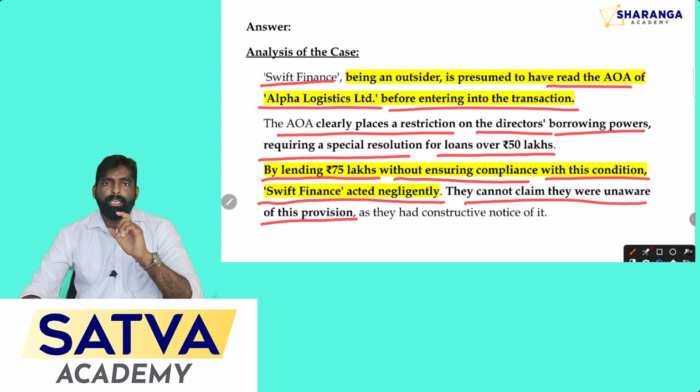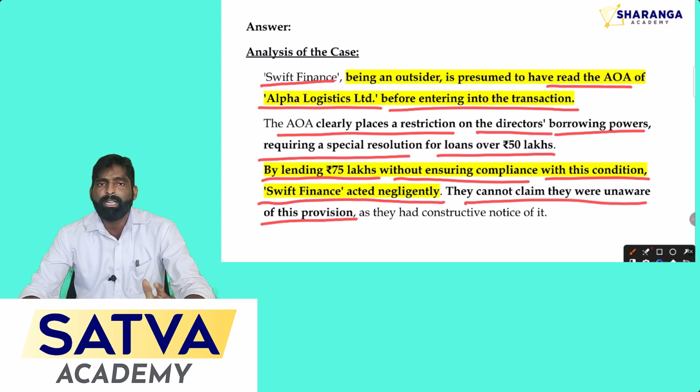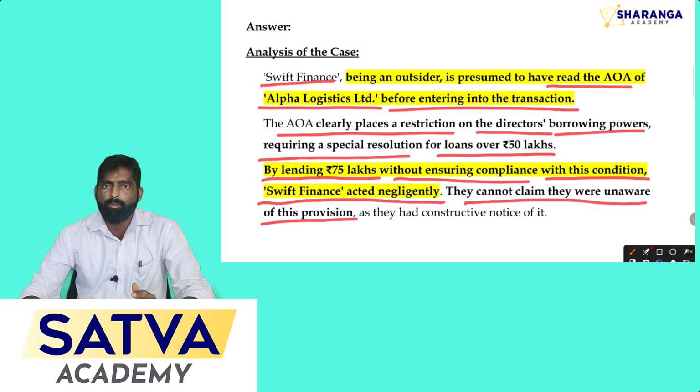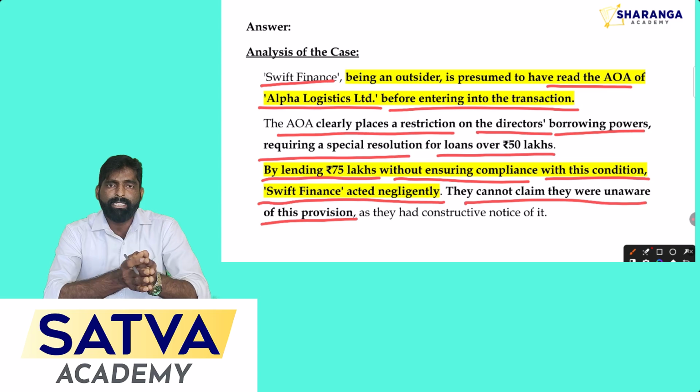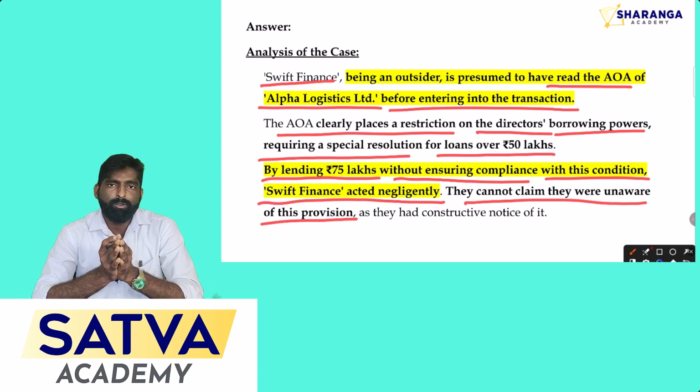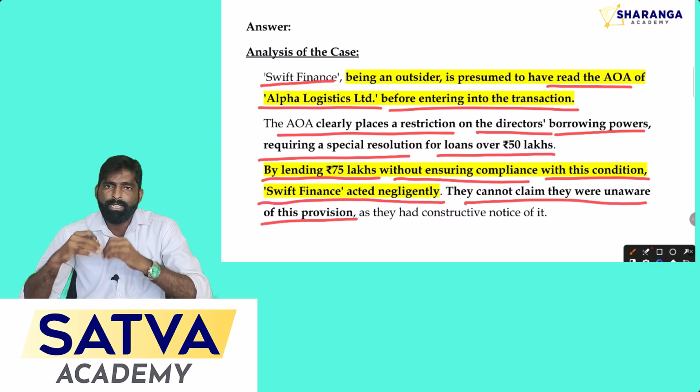So even though they didn't go through the AOA provision, still they cannot claim that point in a court of law as a ground, because it is the condition made by the law, that is, as per the doctrine of constructive notice. Before making any contract with the company, it is your duty to go through the documents of the company. Now the court will assume the same.